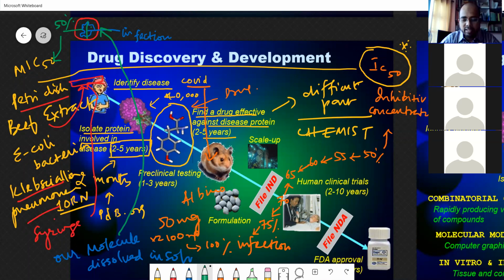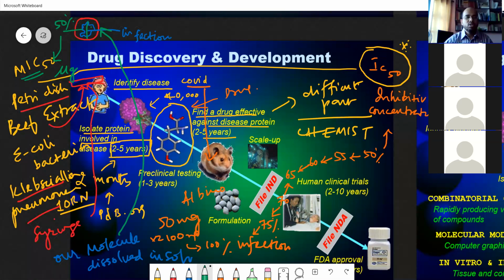An example is, in the petri dishes, you take beef extract, put certain bacteria, and grow that bacteria. That area is called the infected place, and then you give the drug. After you give the drug, you find that 50% has been contained. Then you find out the quantity. That quantity is known as minimum inhibitory concentration, and that is given in micromolar grams. Micromolar grams, again the unit of chemistry.